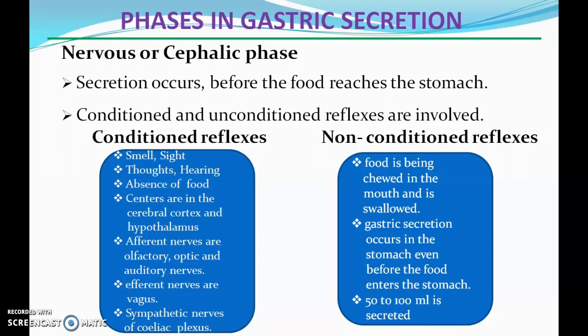Afferent nerves are the olfactory, optic and auditory nerves. Efferent nerves involved are the vagus, and sympathetic nerves from the coeliac plexus. Non-conditioned: food is chewed in the mouth and swallowed. Gastric secretion occurs in the stomach even before the food enters the stomach. The amount secreted is 50 to 100 ml.